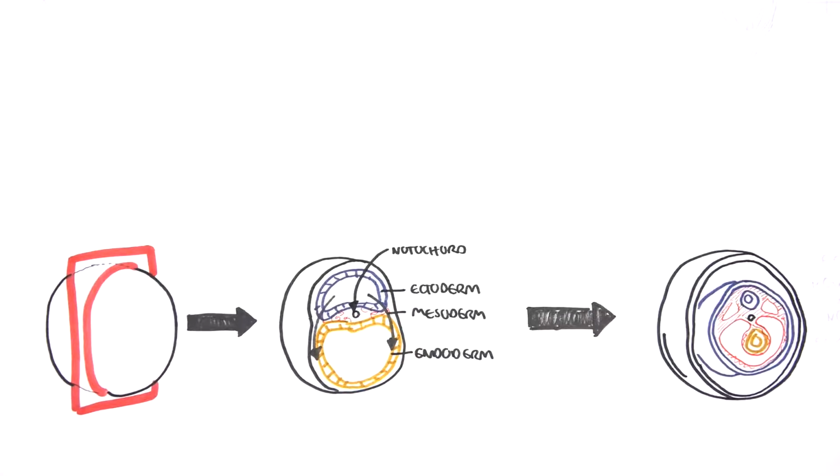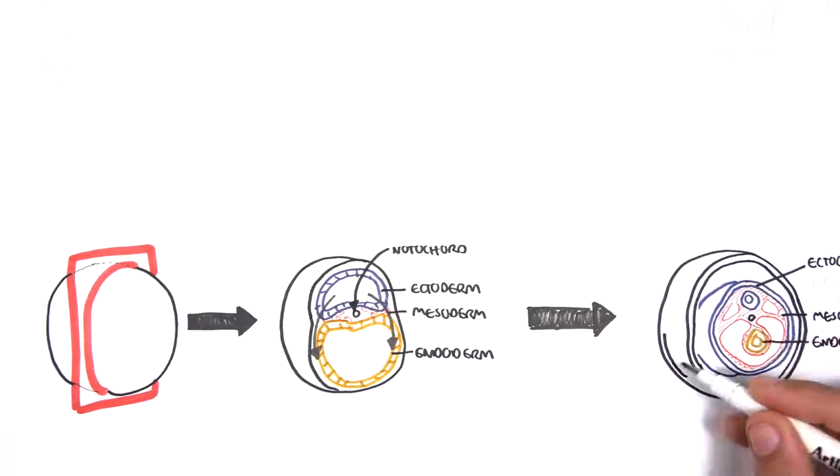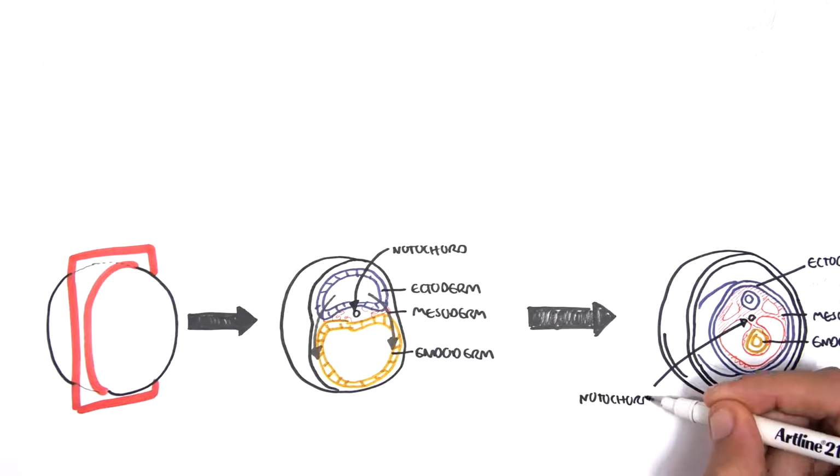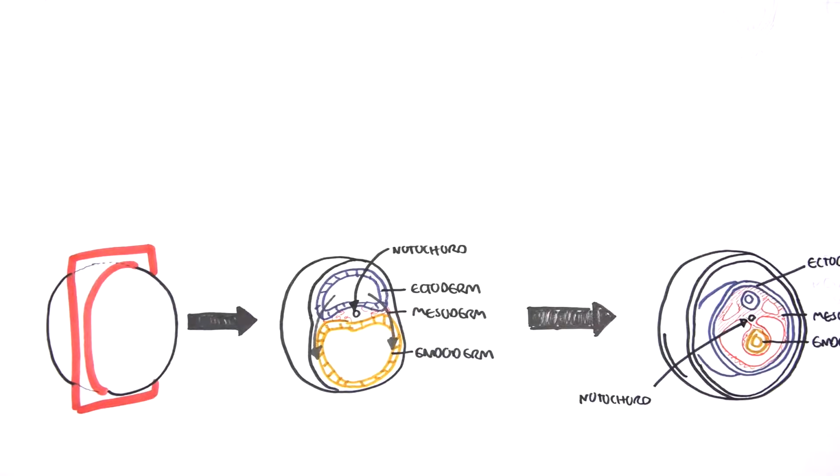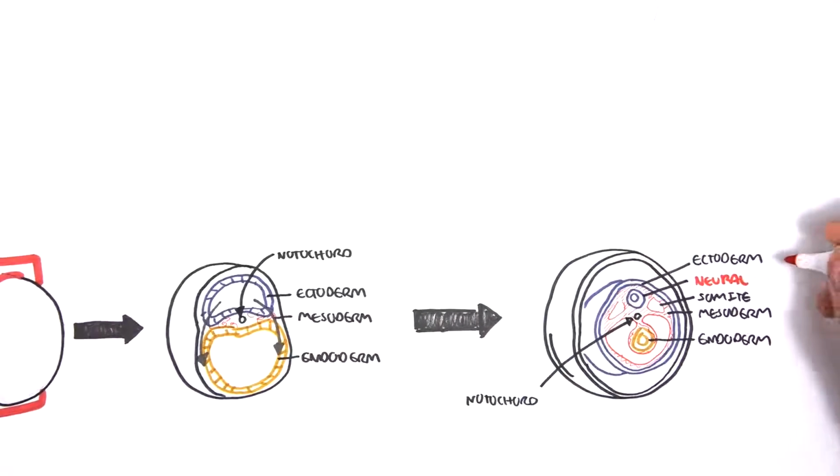So from earlier, you have the ectoderm, which has overlapped everything, which makes sense because the ectoderm will become the skin. The mesoderm in the center, which makes sense because it will form the bone, muscles, and connective tissue. And then you have the endoderm, which is small because it forms the lining of the GIT and the airways. Also, there is your notochord again, still hanging and will become part of the nucleus of the backbone. Remember, the nucleus pulposus. During the process, you also see formation of other structures, the somites, which is part of the mesoderm essentially, and will form the bone, muscles, and the connective tissue.